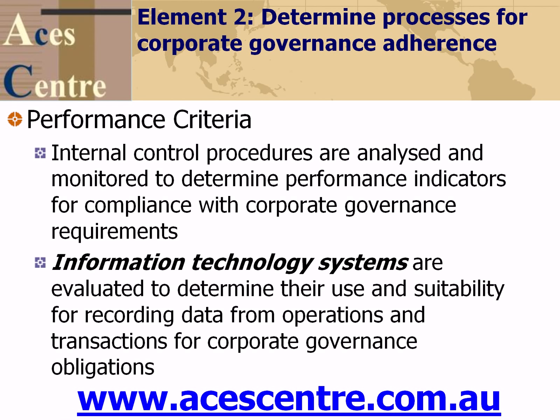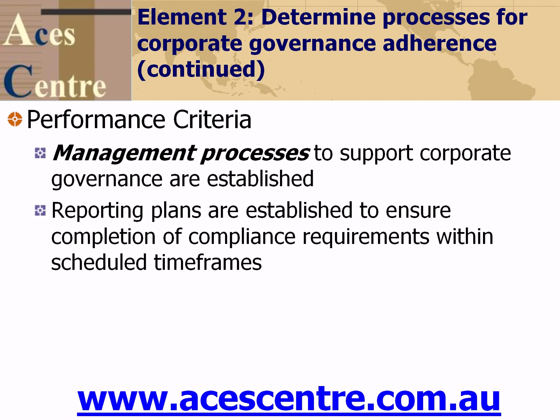Element 2. Determine processes for corporate governance adherence. This will assess the following performance criteria. Internal control procedures are analysed and monitored to determine performance indicators for compliance with corporate governance requirements. Information technology systems are evaluated to determine their use and suitability for recording data from operations and transactions for corporate governance obligations. Management processes to support corporate governance are established. Reporting plans are established to ensure completion of compliance requirements within scheduled timeframes.